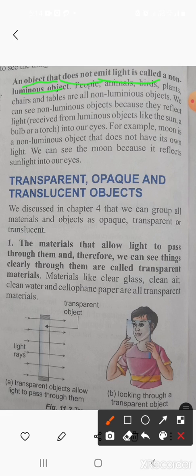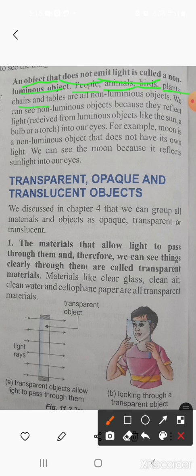We can give examples on our own, like people, animals, birds, plants, chairs and tables are all non-luminous objects. So how are we able to see these objects? We can see non-luminous objects because they reflect light received from luminous objects like the sun, a bulb or a torch into our eyes. Okay, children?